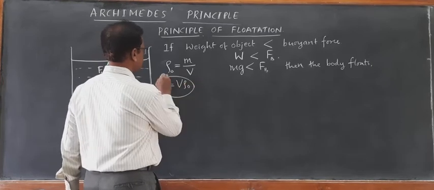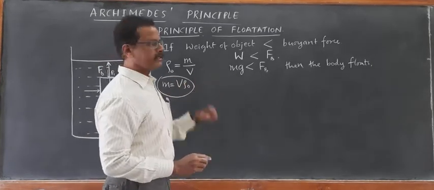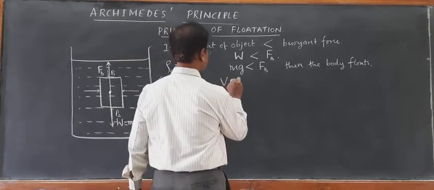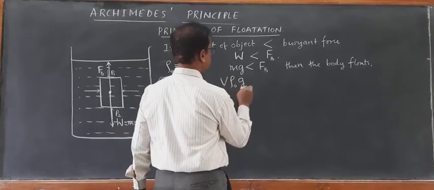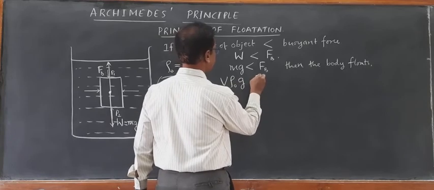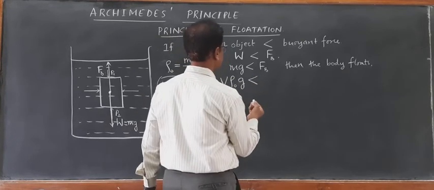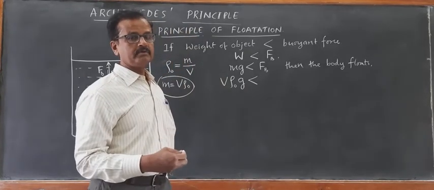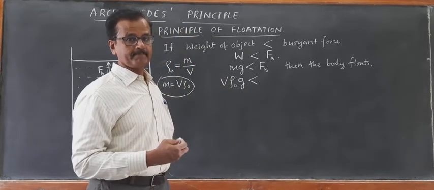So we can substitute m in terms of volume and density. So it becomes volume times density times acceleration due to gravity, which must be less than the buoyant force. What is buoyant force? It is the weight of the volume of the fluid displaced by the body.